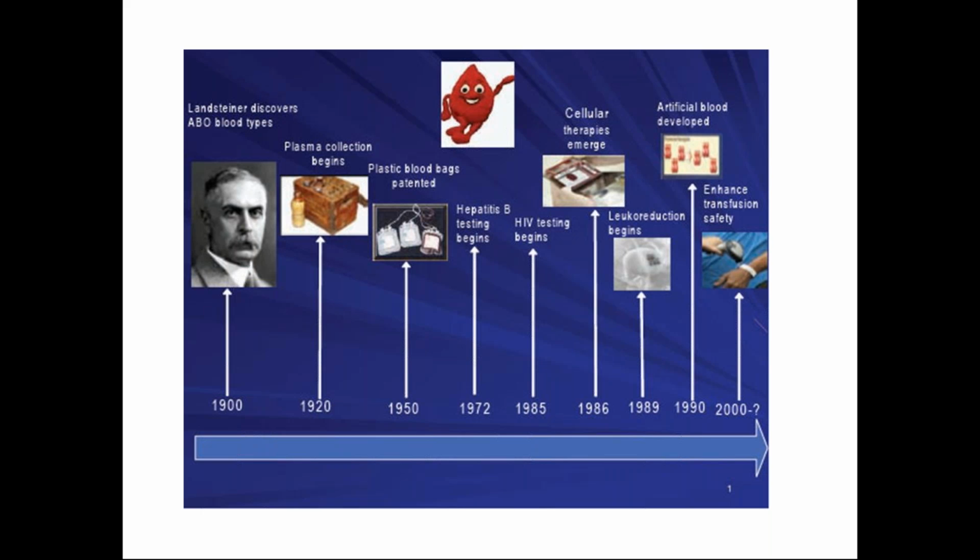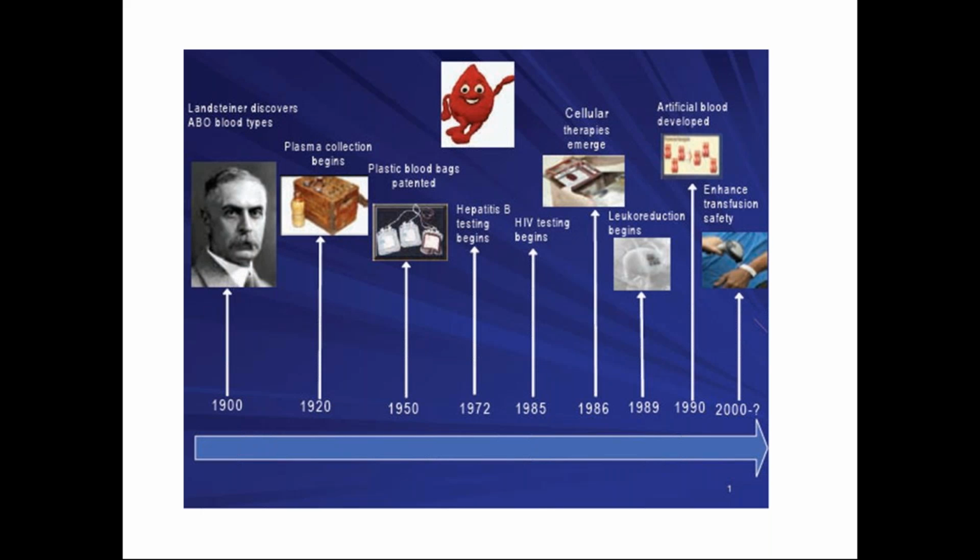In 1900, Landsteiner discovered the ABO blood grouping, and in the 1920s plasma collection began. In 1950, plastic bags used to collect blood were invented. In 1972, they started testing for the hepatitis B virus. In 1983, the HIV virus was first discovered.